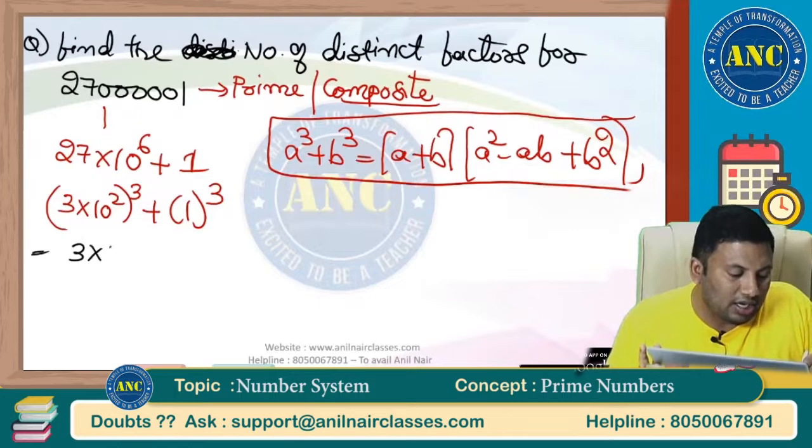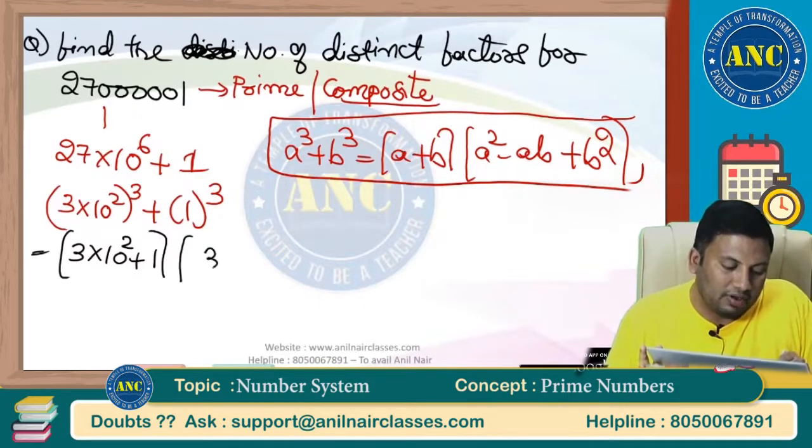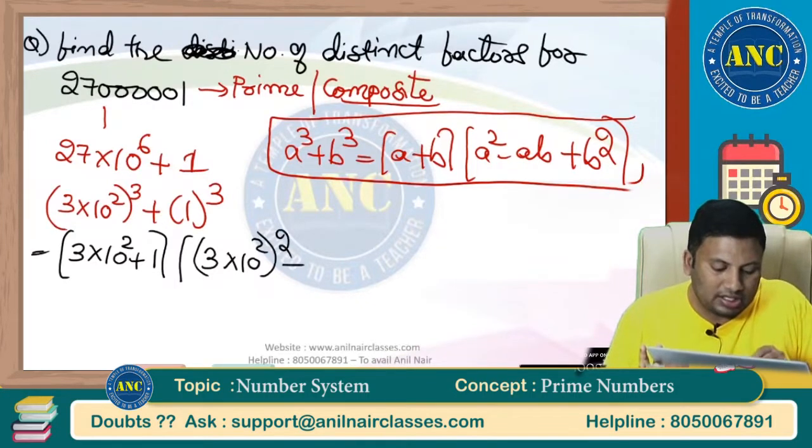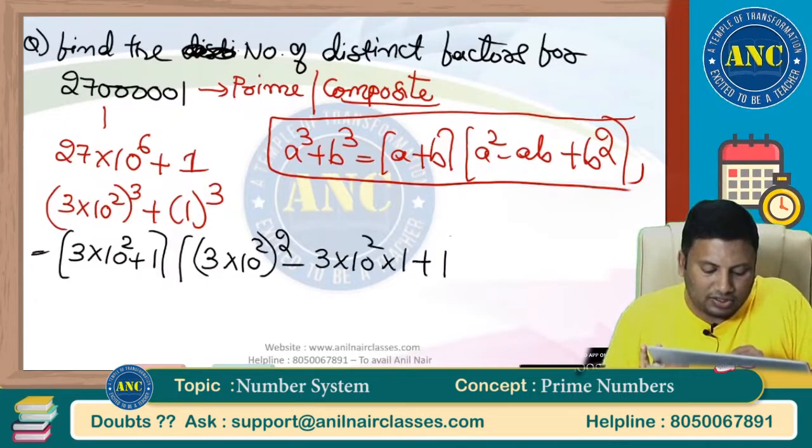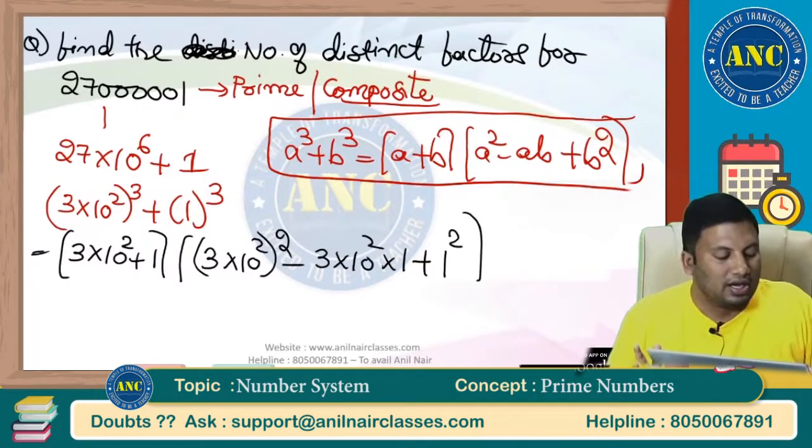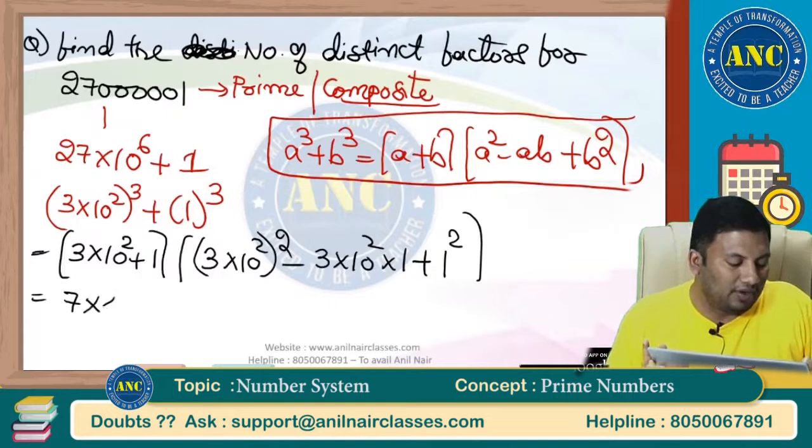This is A plus B into, see here how am I solving? A square minus AB: 3 into 10 square into 1 plus 1 square. These 301 we already got as 7 into 43.